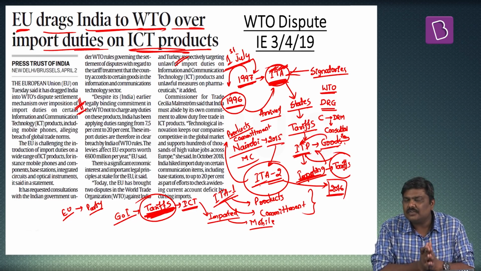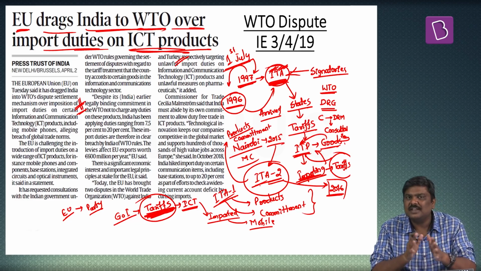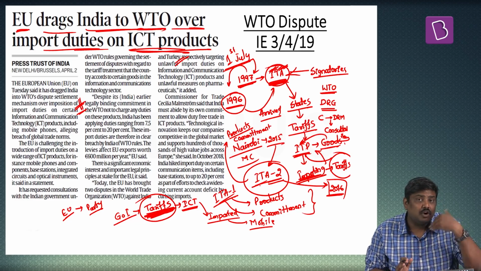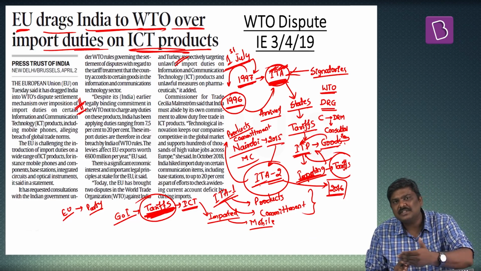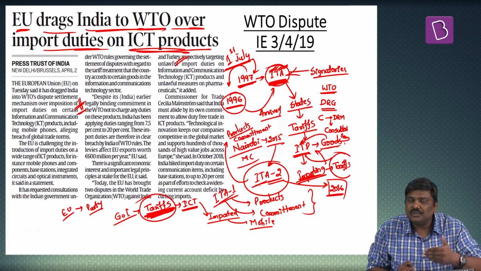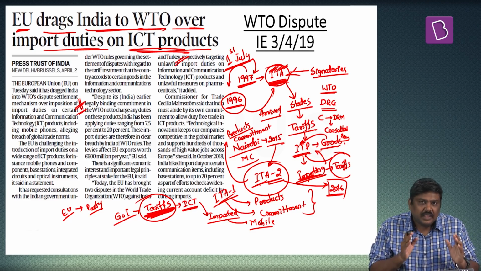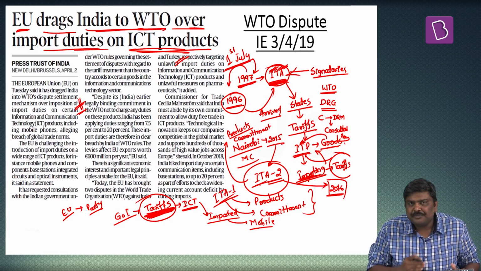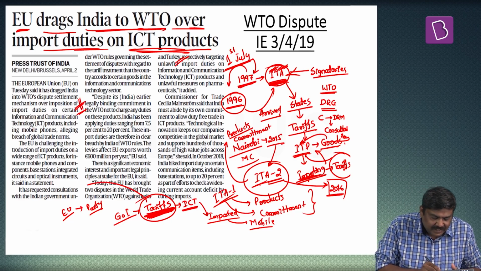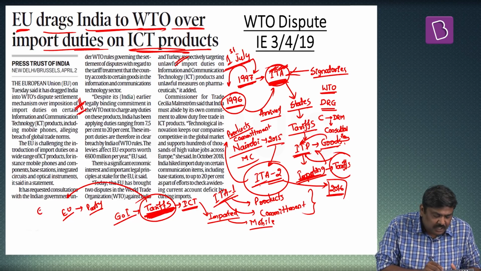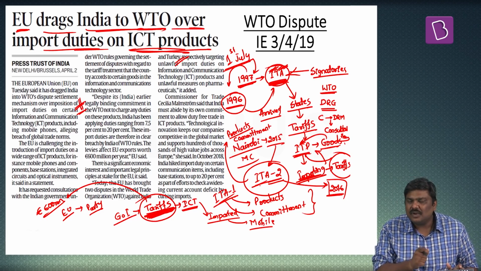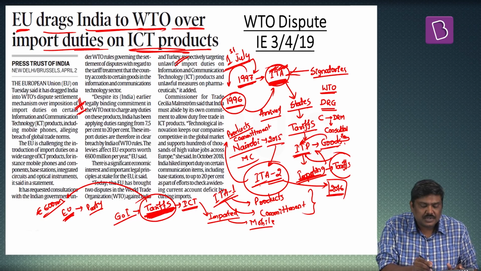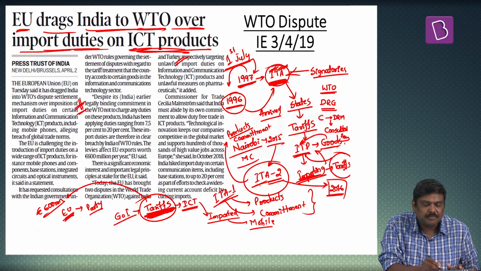Now please understand, as of now, the European Union has only called for consultations. If the issue cannot be resolved at the consultation stage, only then will the next step be taken, where a panel will be set up, which will give its observations or report to the dispute resolution mechanism. If these tariffs are imposed, the European Union is stating that it will affect exports to the tune of 600 million euros worth of products from the European Union to the Indian market. This is one of the reasons why the European Union has approached WTO with respect to these import duties.